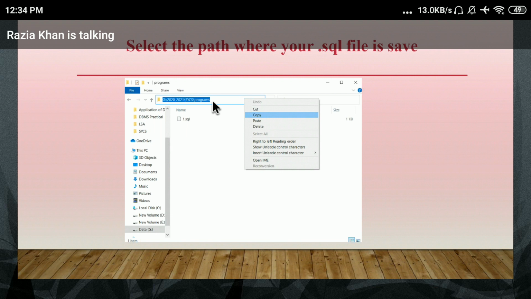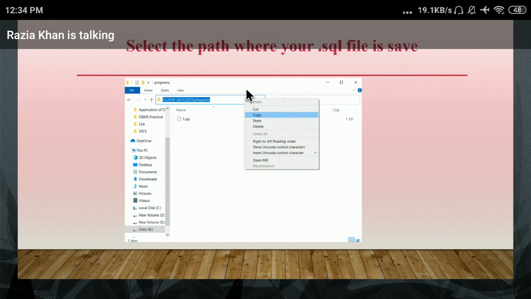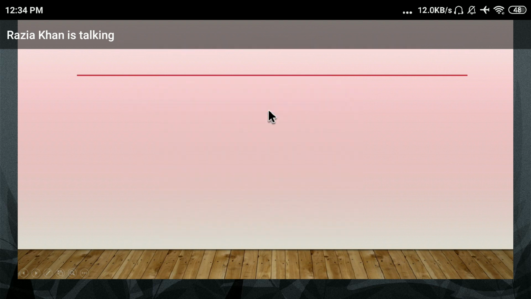You have to copy this path. The next step is to copy the path where your SQL file is saved. In the first step, I told you that you have to save your program in some directory or folder. So you have to copy that path. Then check the next step.